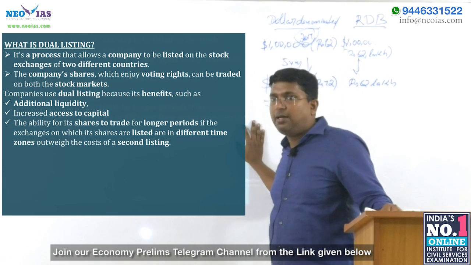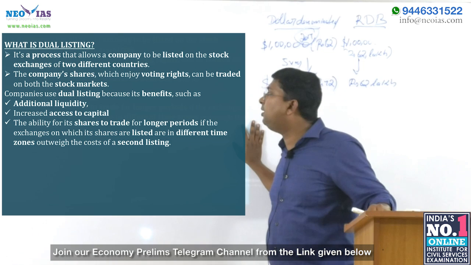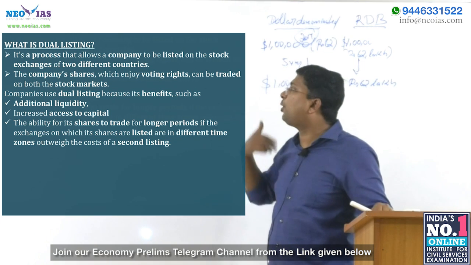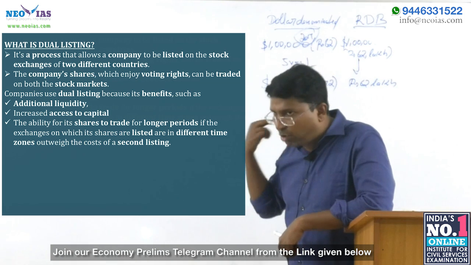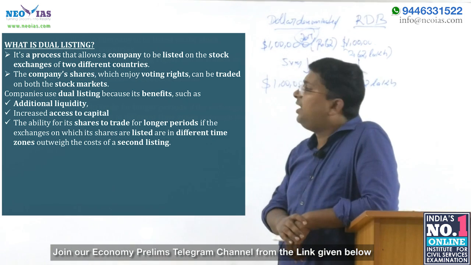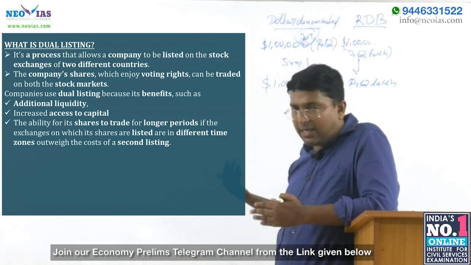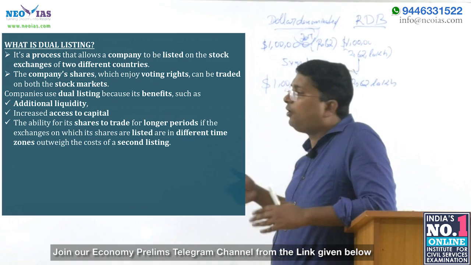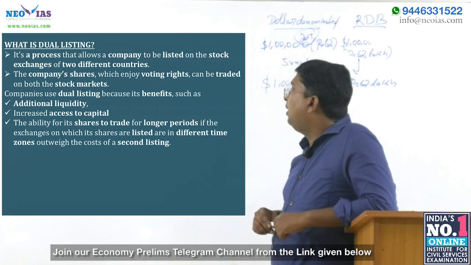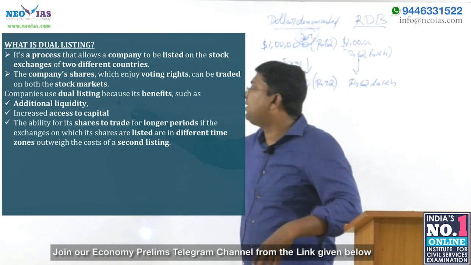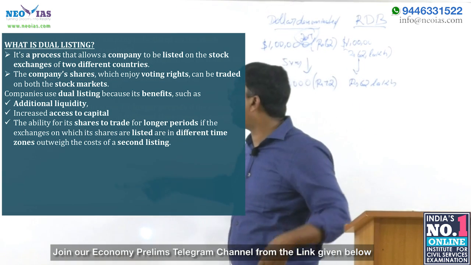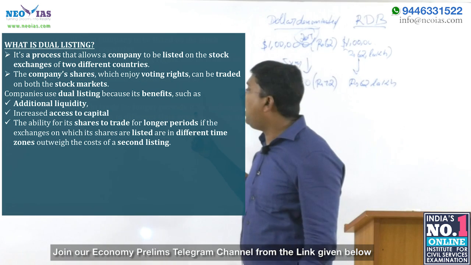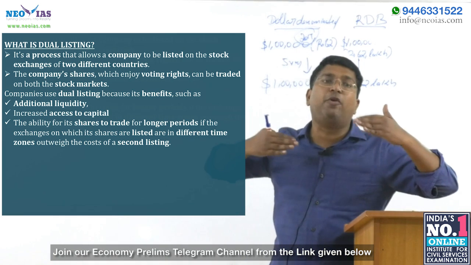That's why this Masala Bond has become very important. Dual listing means a process by which a company is listed on stock exchanges of two different countries. That listing can be for shares or for bonds also. So what is the advantage of dual listing? One is additional liquidity; you can raise additional capital and increase access to capital. Another is that trading will happen for a longer period.